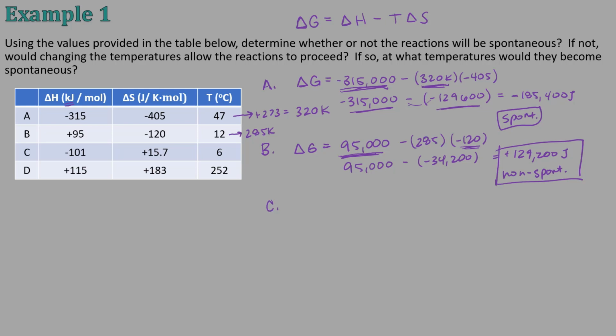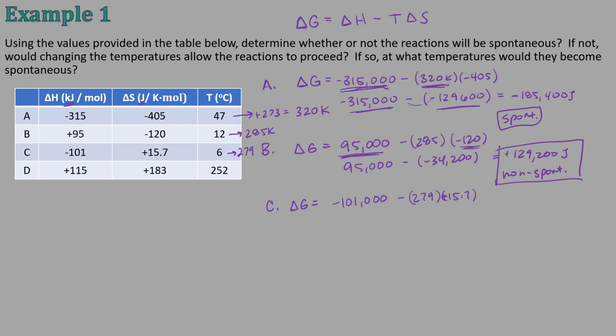Part C, remember guys, these are in kilojoules and these are in joules here, so they have to be in the same units. So that's why I'm converting everything to joules. So delta G is equal to negative 101,000 minus, and this has to be in Kelvin, so that's going to be 279. And this is positive.